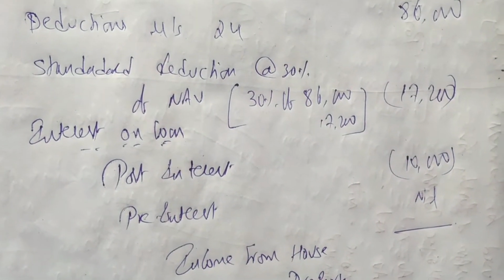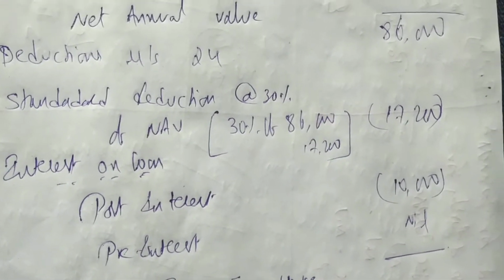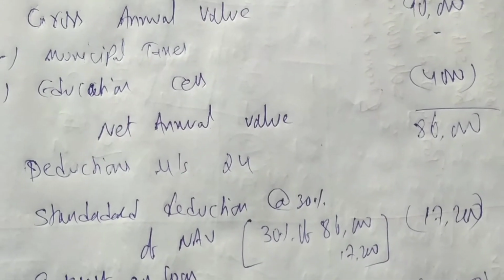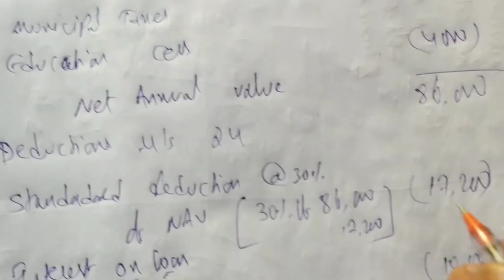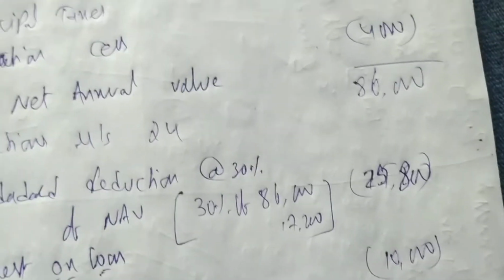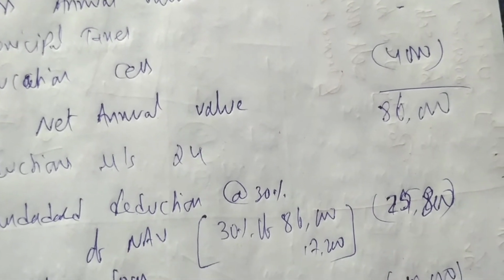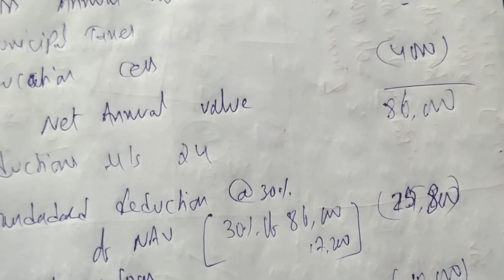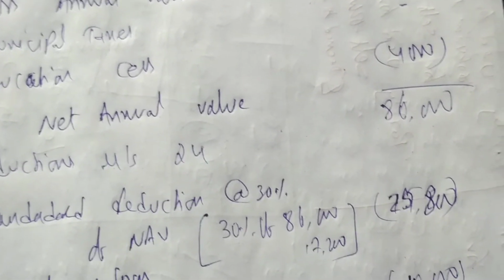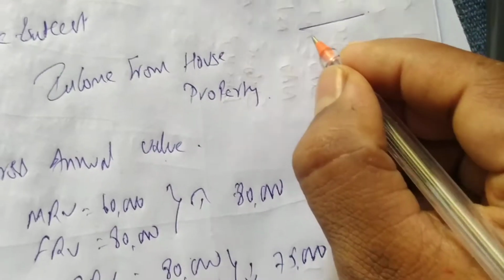You should not deduct municipal tax because it is due. Yes, right. Let me see here. 86,000 into 30% is 25,800. The calculation is wrong here. From 86,000 deduct 25,800 and minus 10,000 you deduct. You get 50,200 income from house property.